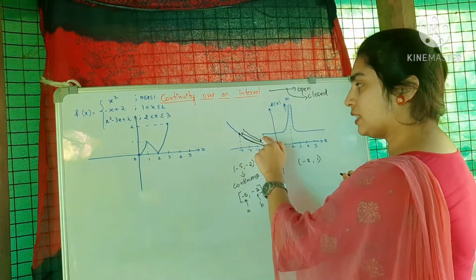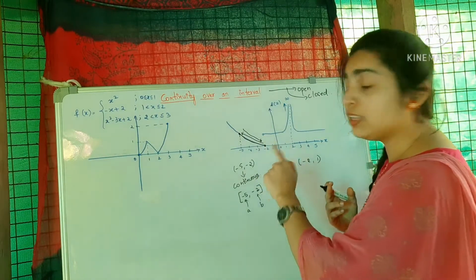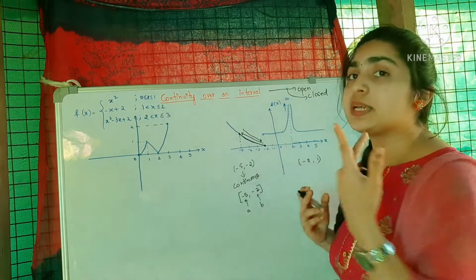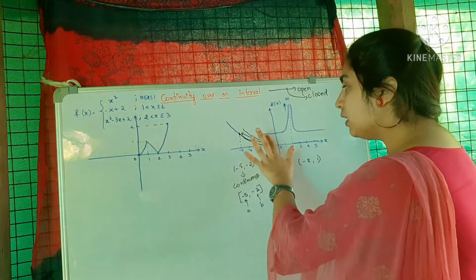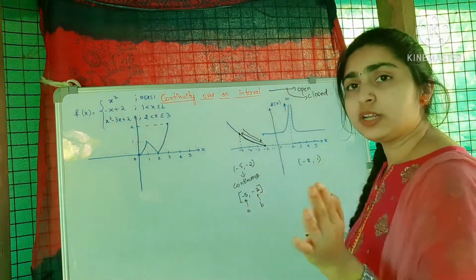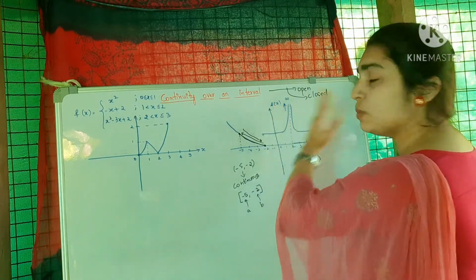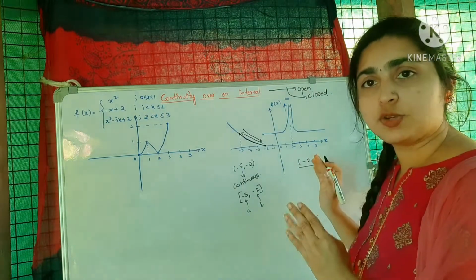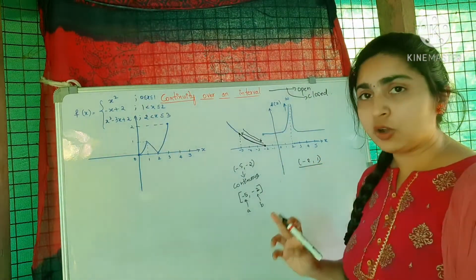This is an open circle, this is a filled in circle. Filled in circle means that point is included, open circle means that point is not included. So here, minus 2 is not included, means it starts next to minus 2. So minus 2 to 1, since this is an open interval, minus 2 and 1 are not included.